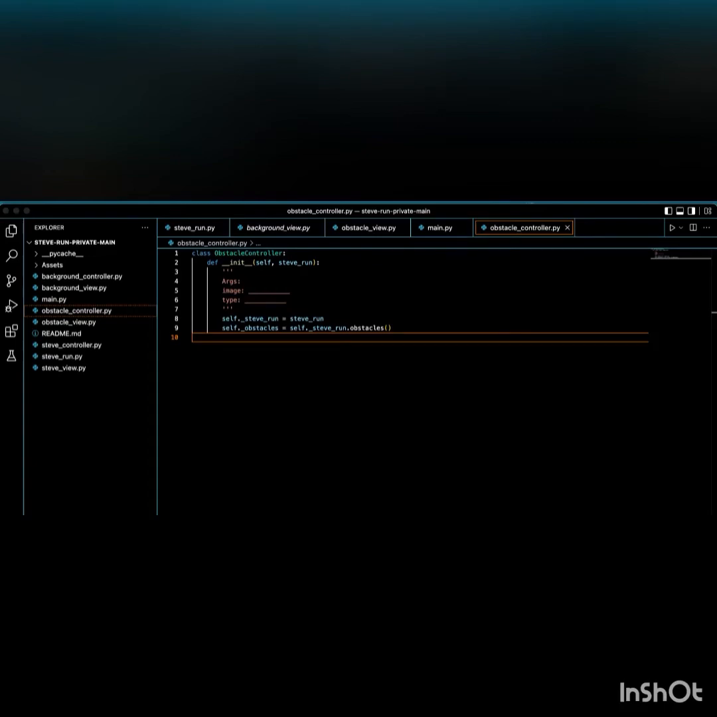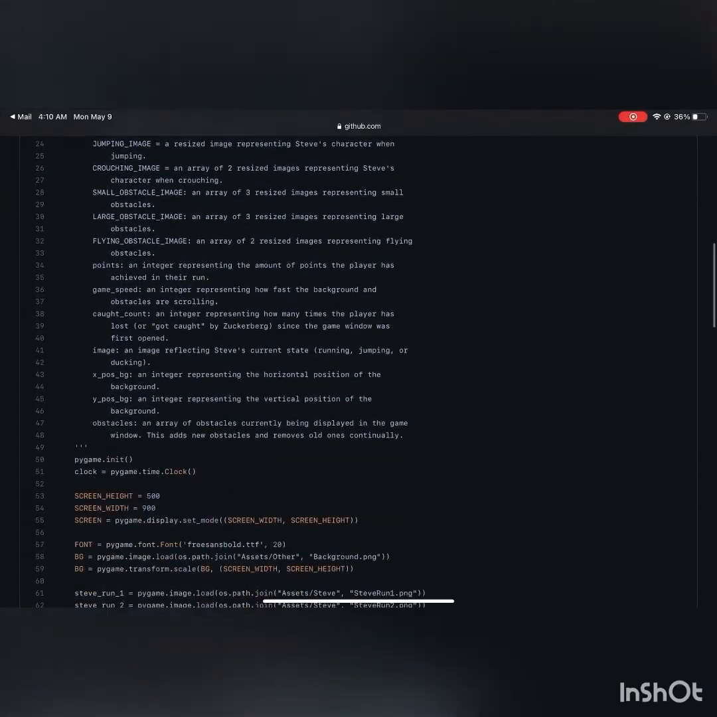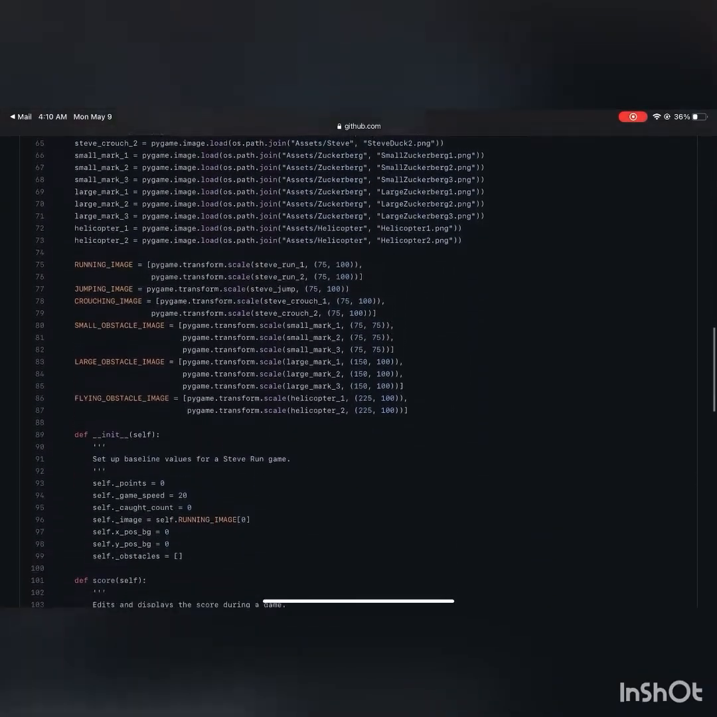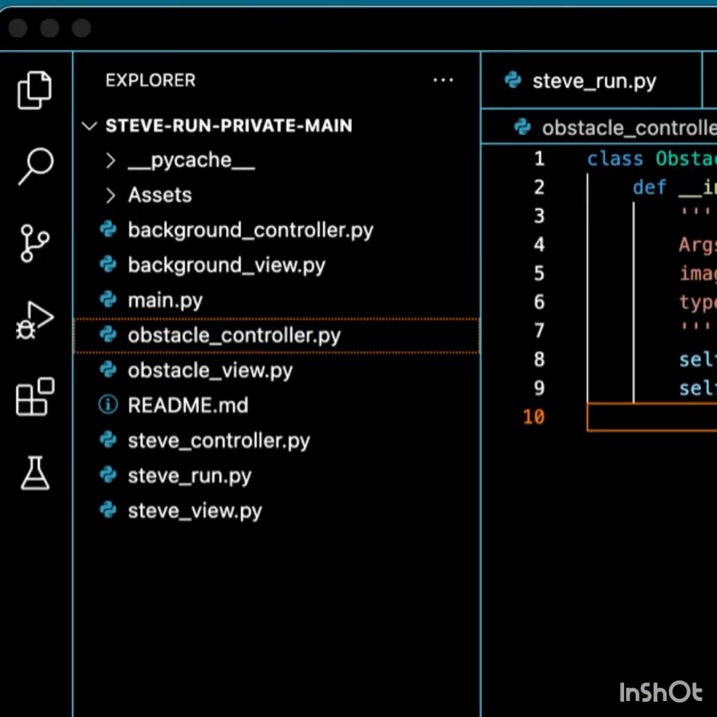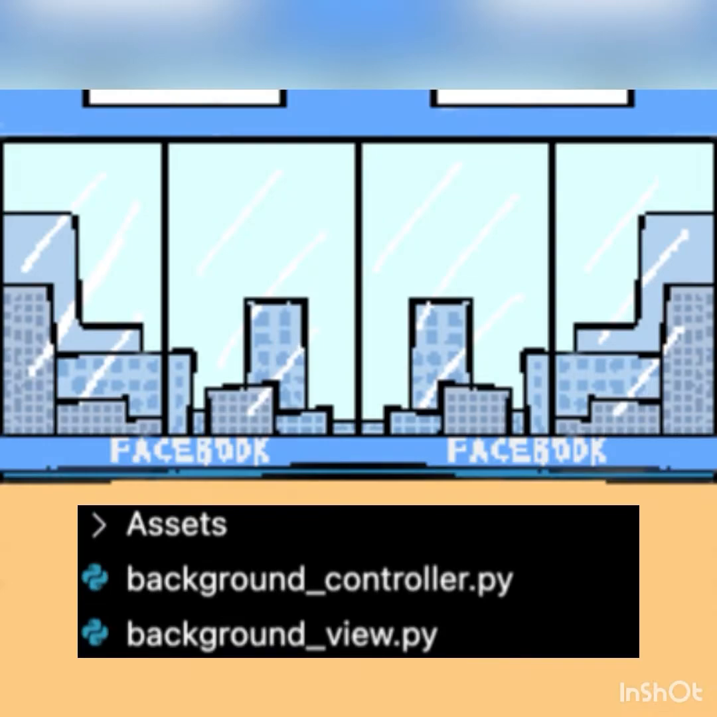As a general overview of the code structure, we have one model class containing all stored information and necessary getter and updater methods, as well as multiple controller and view classes for each of the 3 objects we need to consider within the game. Those 3 objects are the character, aka Steve, the background, and the obstacles.